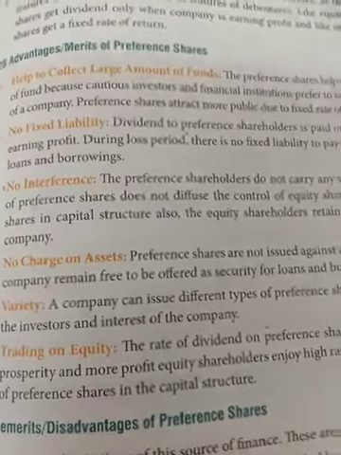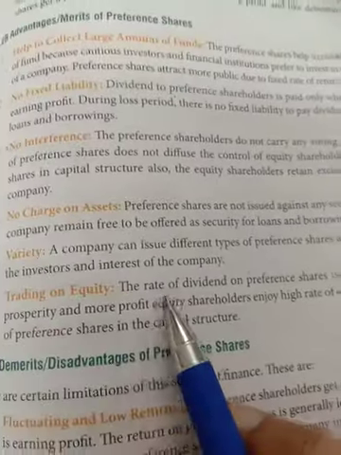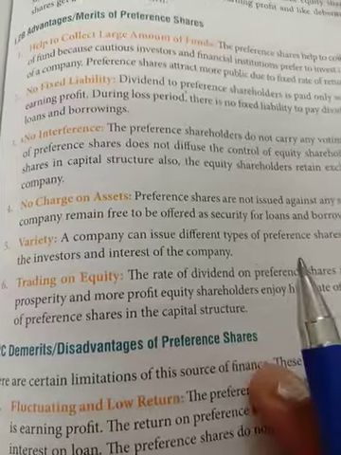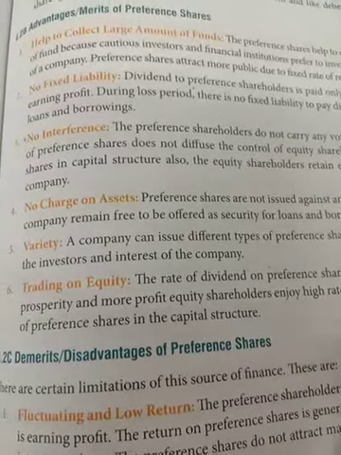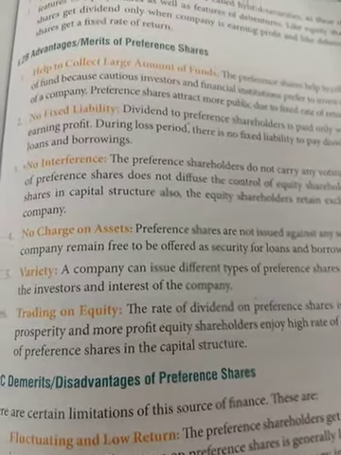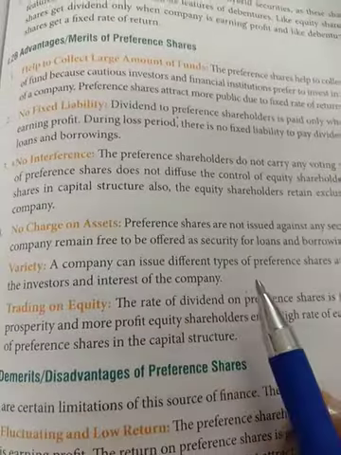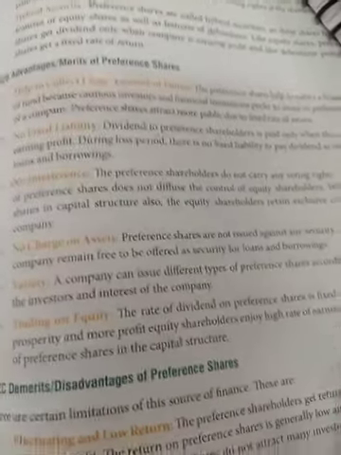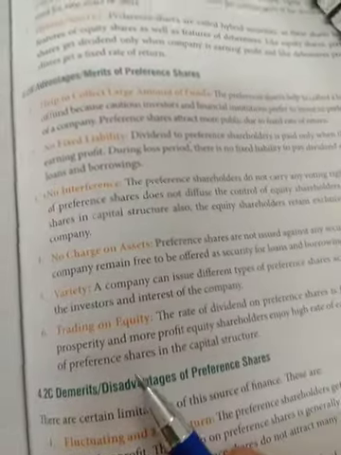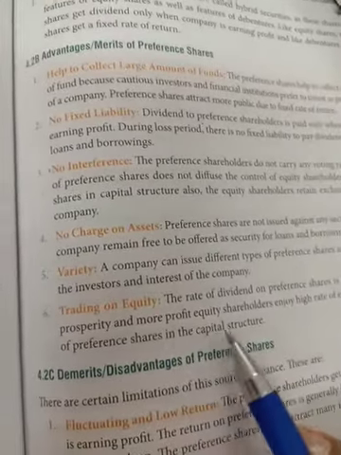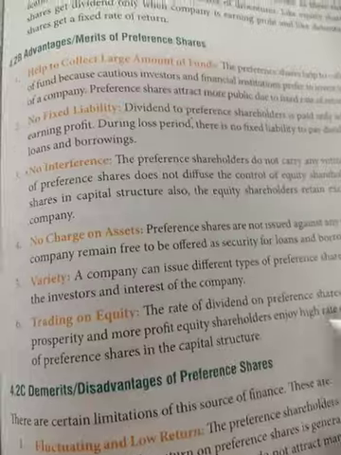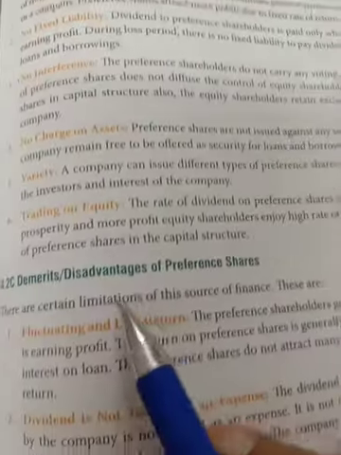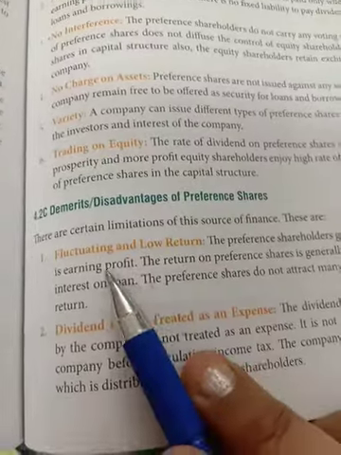Trading on equity. Trading on equity means that the rate of dividend for preference share is fixed. So they get their rate of dividend, and whatever is leftover, suppose there is a prosperity profit for the company, the leftover amount will be more, and that will be for the equity shareholder, and they will get a high rate of earning. That is trading on equity. So with the presence of preference share in the capital structure, they have a high rate of earning when the company is enjoying prosperity or high profit. Now disadvantages of preference share: fluctuating and low return.